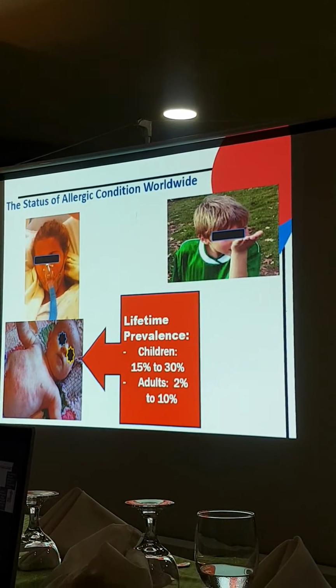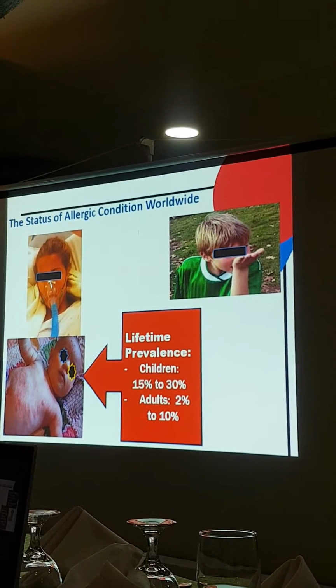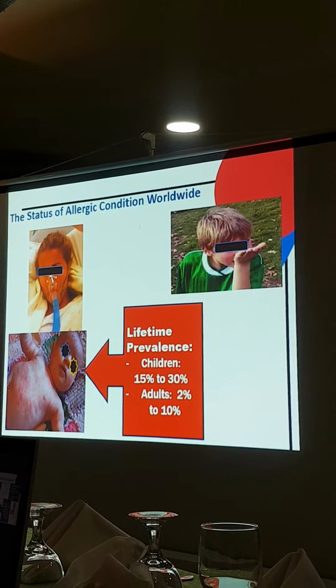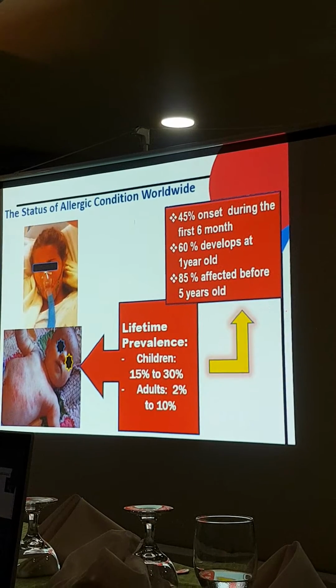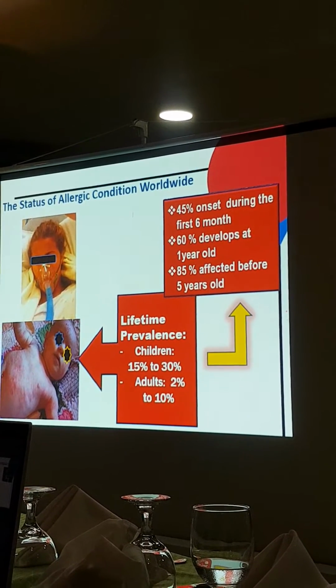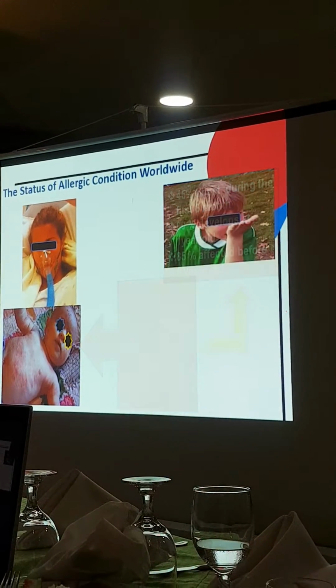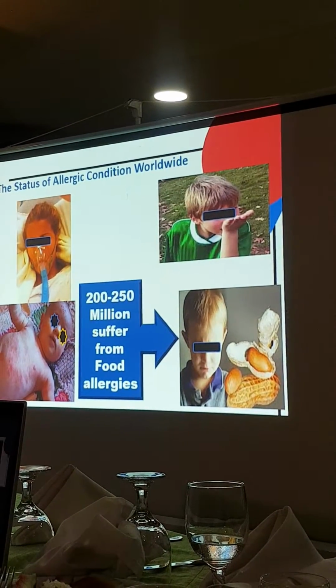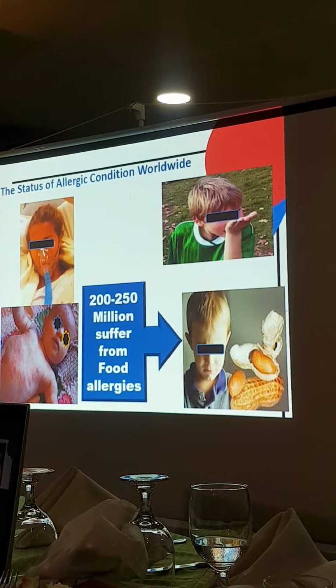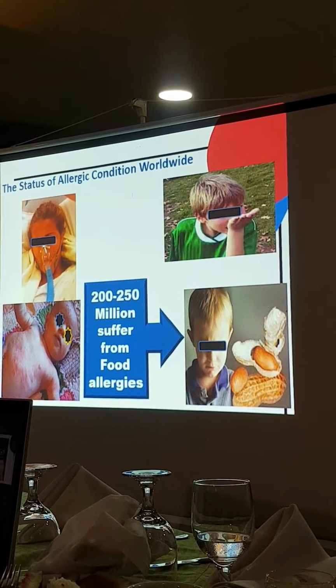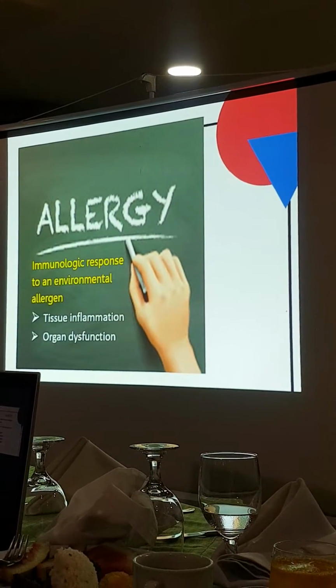And for the skin asthma or atopic dermatitis, it is known that there's 15 to 30% lifetime prevalence in children. And most of which would occur, or its onset would develop, during the first 6 to 12 months of age. And there's also 200 to 250 million suffering from food allergies or adverse food reactions.